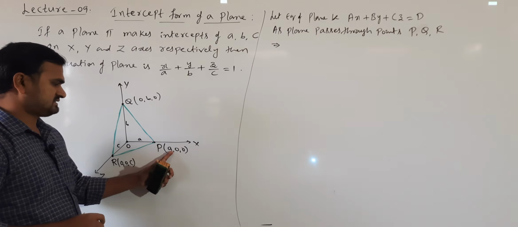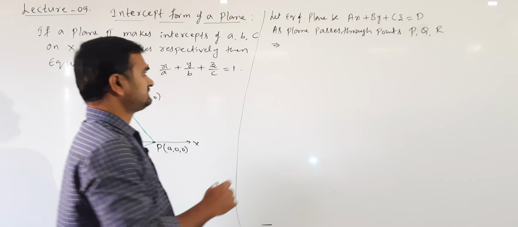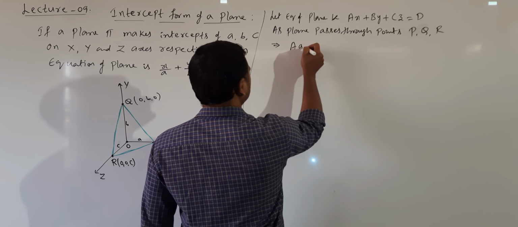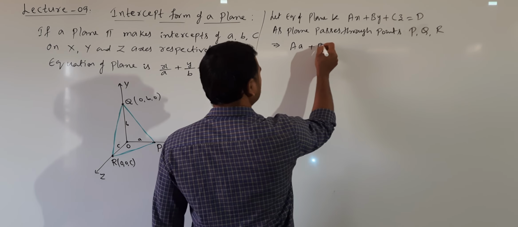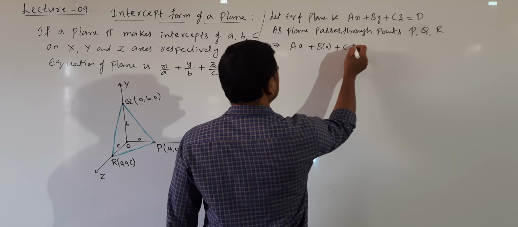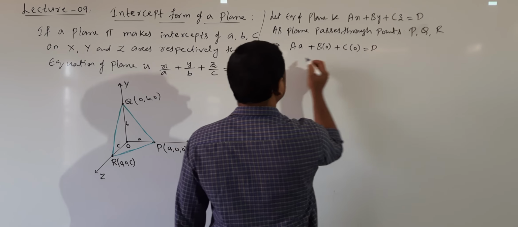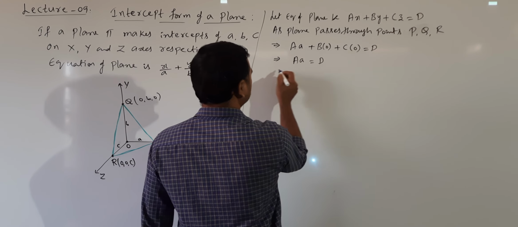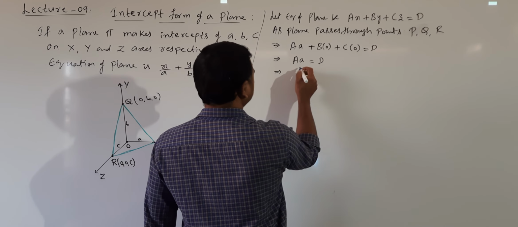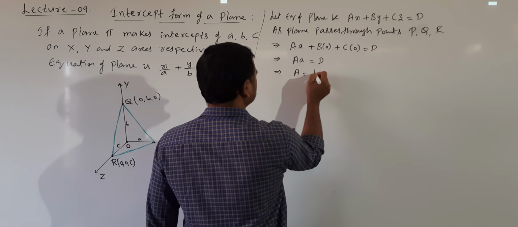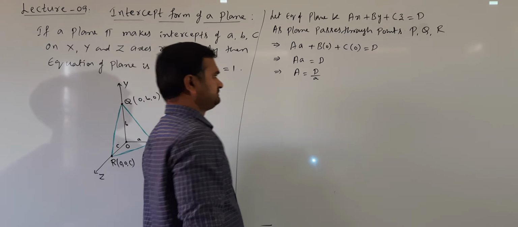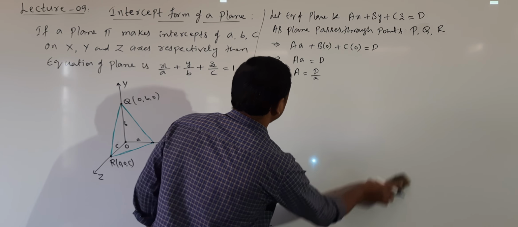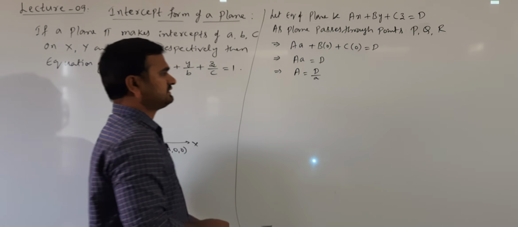Passing through the point (a, 0, 0), substitute x, y, z: A into a plus B into 0 plus C into 0 is equal to D. So what we get? A into a is equal to D. So what is the capital A value? Capital A is D by a.